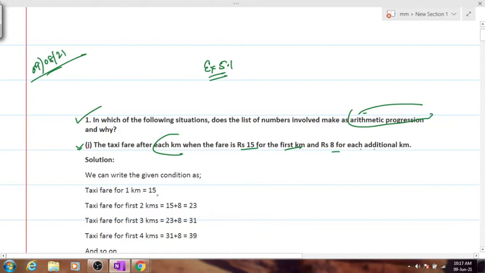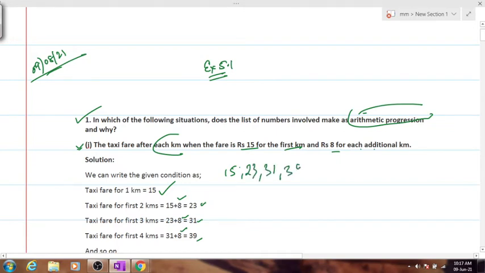Clear? So for the first kilometer it is 15. So the first number of the series will be 15, and then 8 rupees per kilometer, right? So plus 8 gives 23, then 31, then plus 8 which is 39, and so on, right? So the series comes out to be like this.